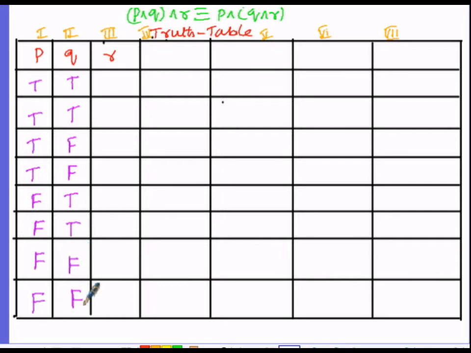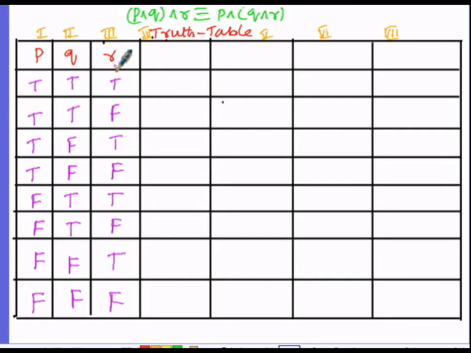So these are the possibilities. Now, out of 2, half of the 2 is 1. So here let us take 1 true and 1 false under the last column, that is the third column of the truth values of R. Then here 1 true and 1 false, and 1 true and 1 false, and so on. So these are the 8 possibilities of the truth values of the 3 statements, that is P, Q and R.